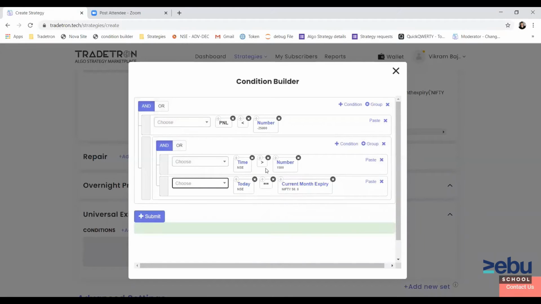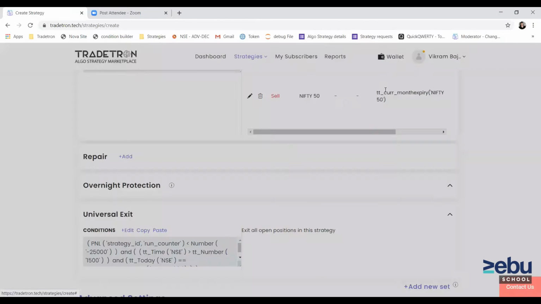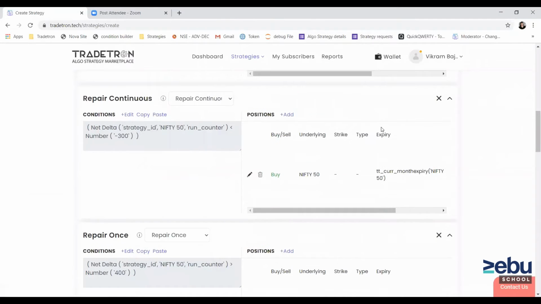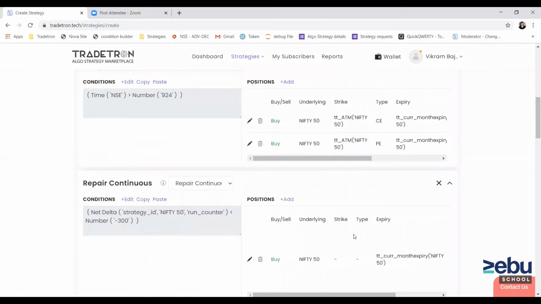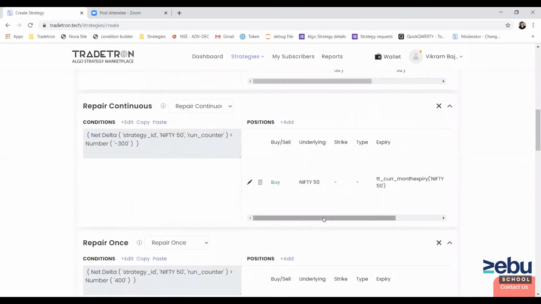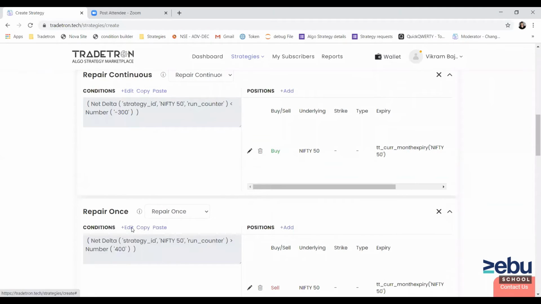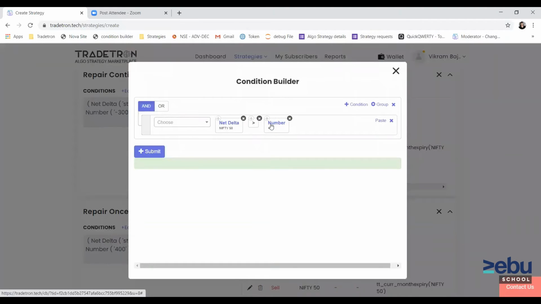So on day of expiry at 3 p.m., the system will exit all the open positions in the strategy, which are your call and put legs which you have taken in entry, and whatever is the net quantity of Nifty futures which it had traded during the month. Oh, sorry, I missed this. This should be 300, not 400.